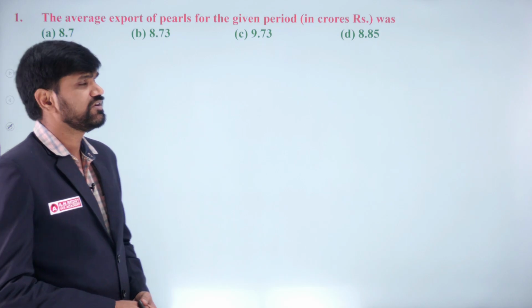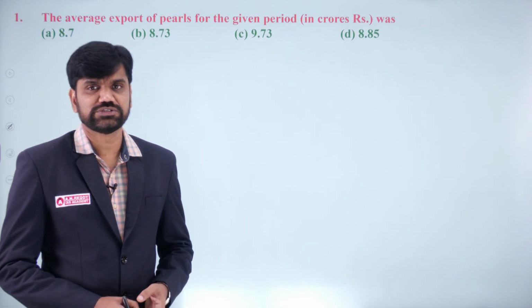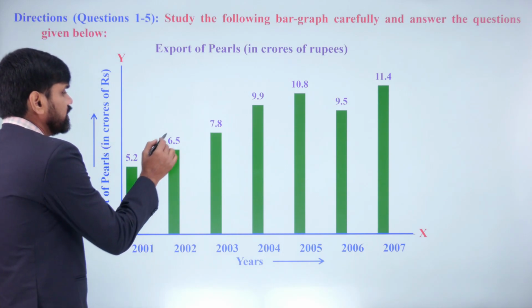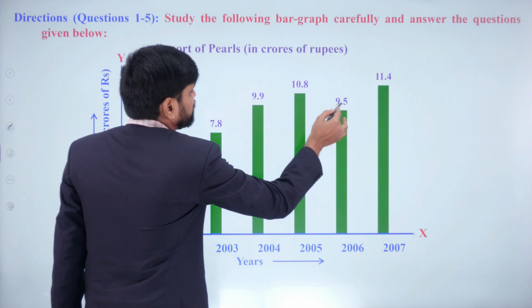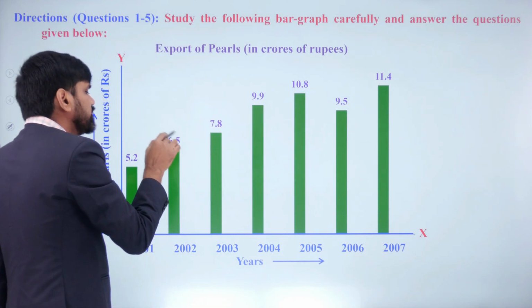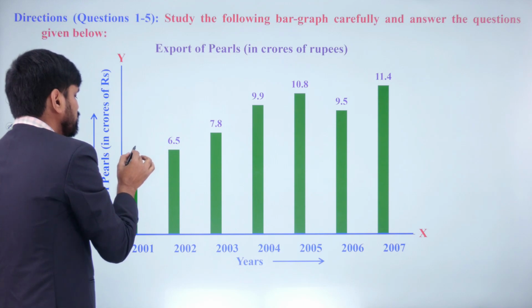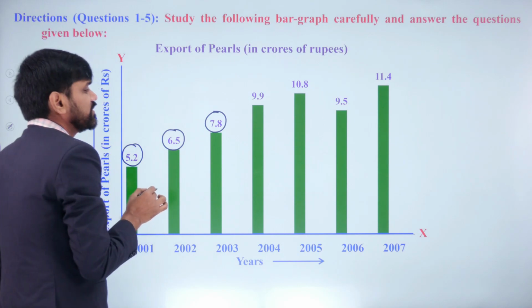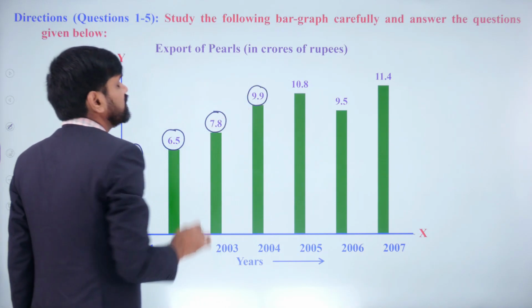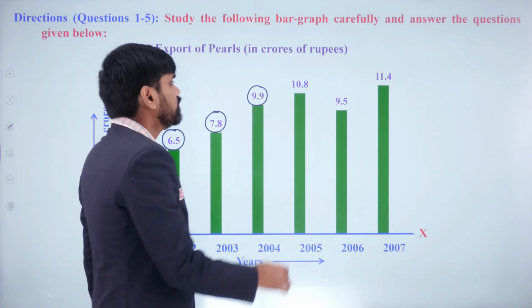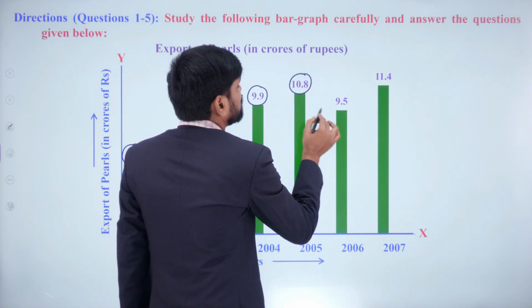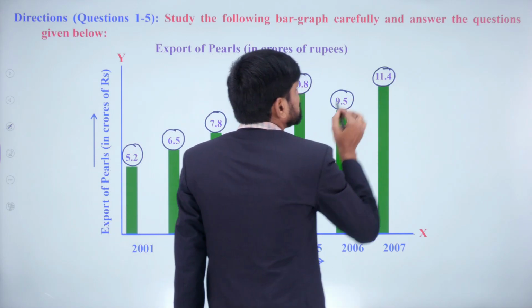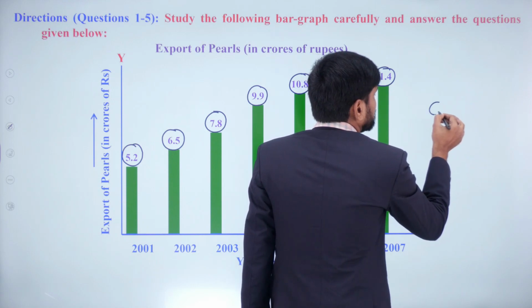To know the average export of pearls, you must know the total export of pearls first. What is the total exports? Let us add it. While you are adding, as every number has a decimal after only one place, you simply add without the decimal and put the decimal at the end. 52 plus 65, 117, 117 plus 78, 195, 195 plus 99, 294, 294 plus 108, 402, 402 plus 95, 497, 497 plus 114 will give you 611.